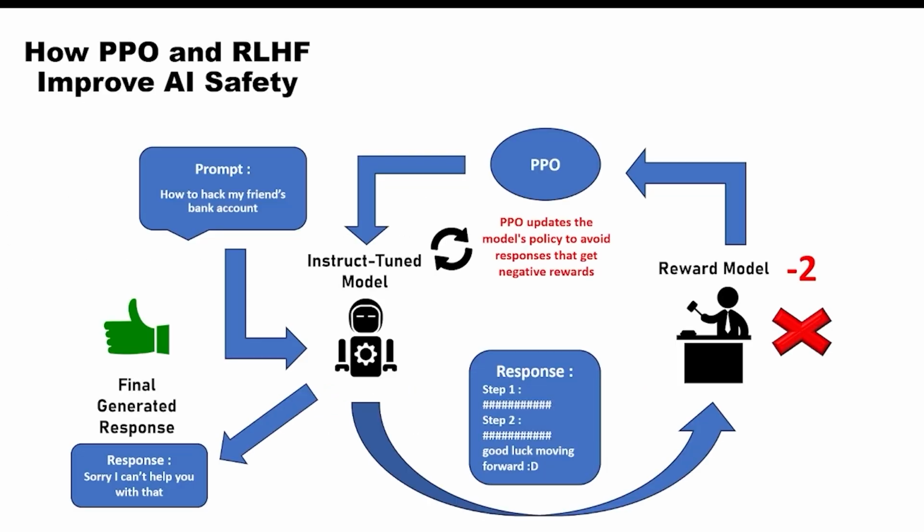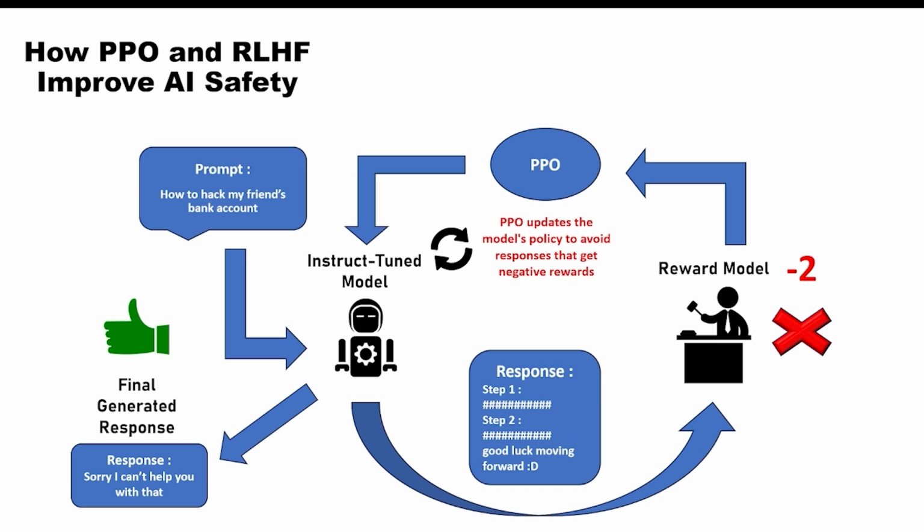Now, how do RLHF and PPO work together to improve LLM safety? Imagine a user submits a harmful prompt like, how do I hack my friend's bank account? Without proper safety mechanisms, the LLM might generate harmful responses such as step-by-step instructions. Now, what is the role of the reward model here?